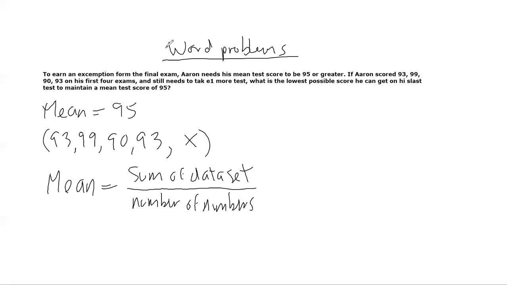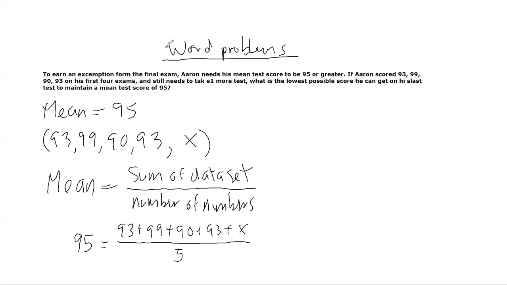Okay, with that said, we know what our mean is. Our mean should be 95 or greater. Well, let's just stick with 95 because he wants to know the least amount. The sum of the data set would be 93 plus 99 plus 90 plus 93 plus X in this case, right? And we're going to divide by the number of numbers. In this case, it's just 5 because there's 5 tests. So far I've plugged in what I know, and this is me applying what I know. How do I solve this problem?